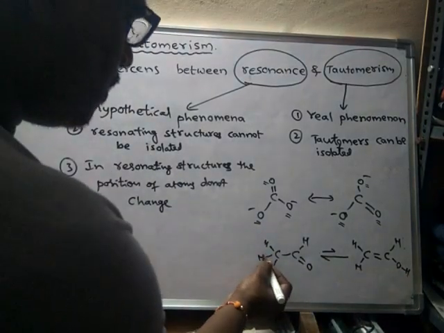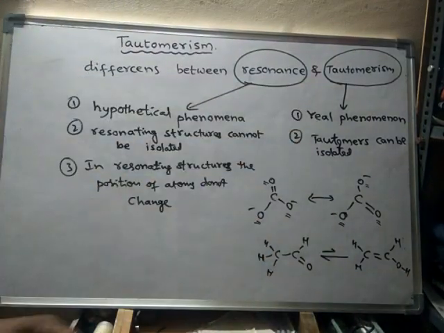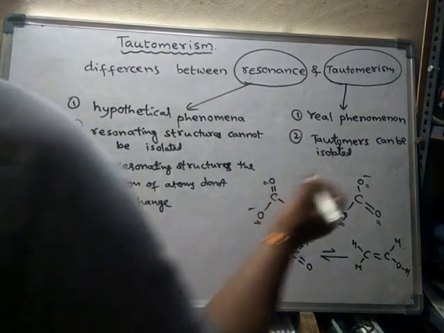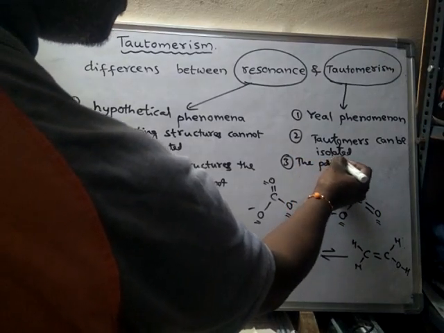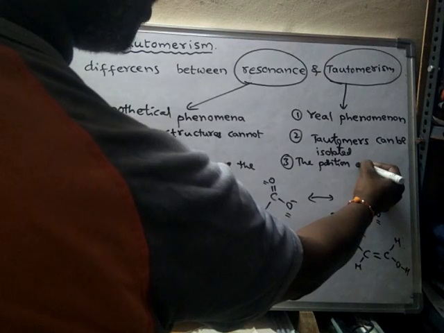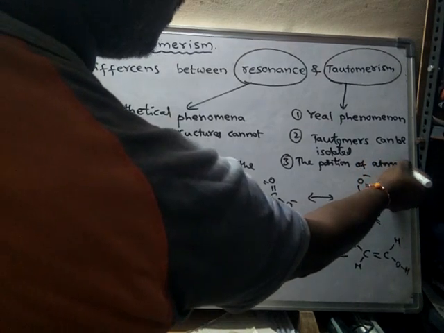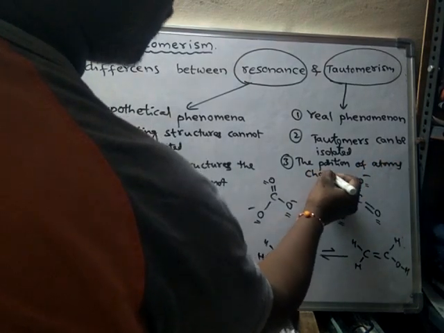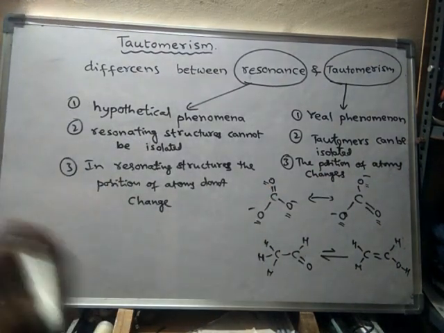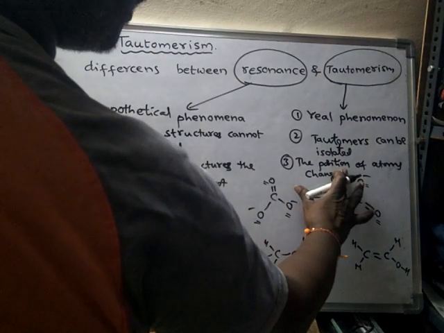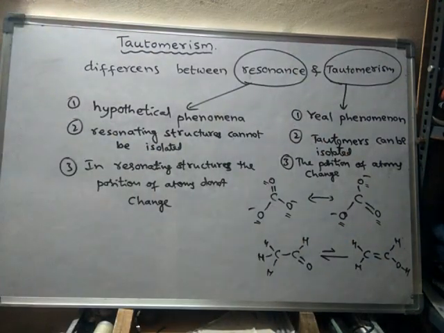So like this. So in tautomerism, what is happening? The position of atoms change, whereas in resonating structures, the position of atoms do not change. So here I will write like this: the position of atoms changes in tautomerism.